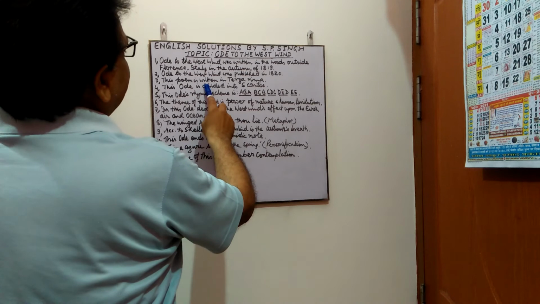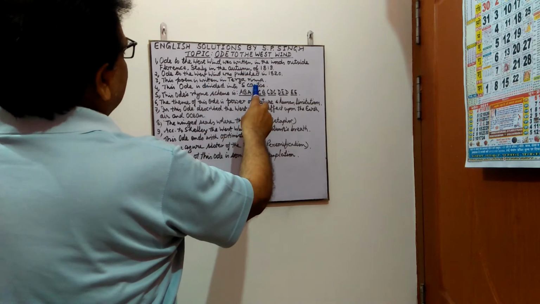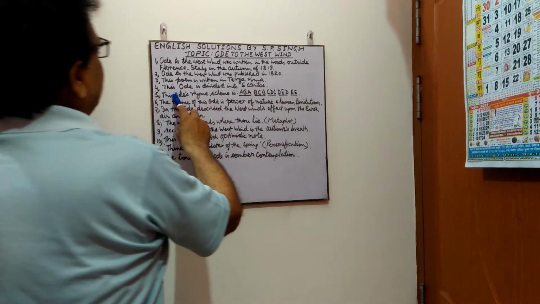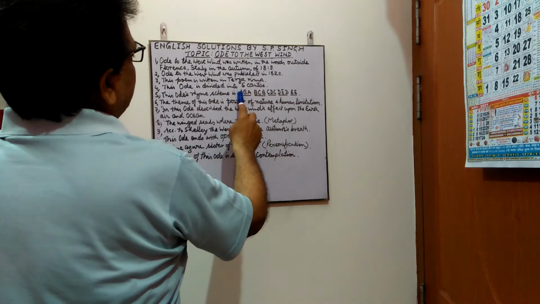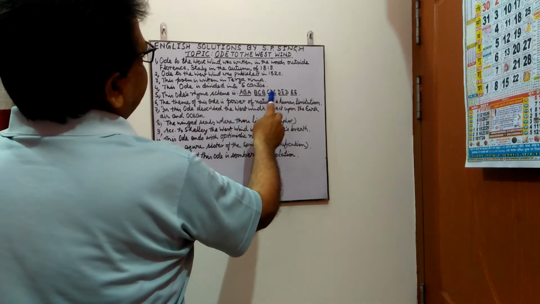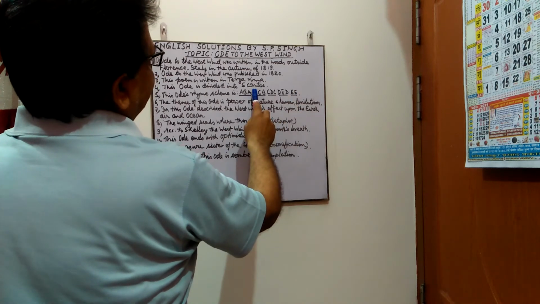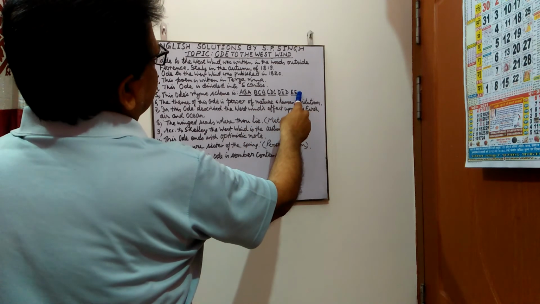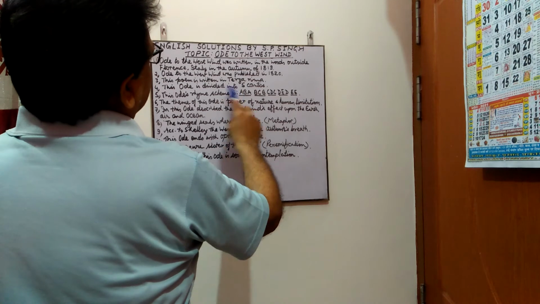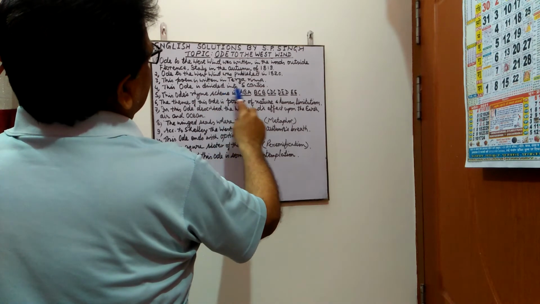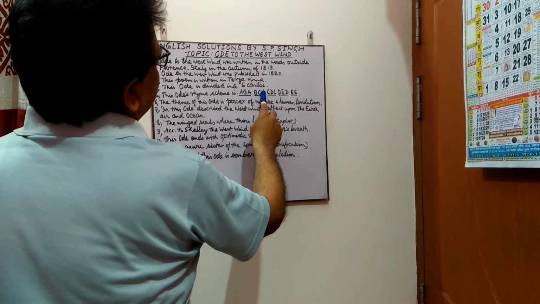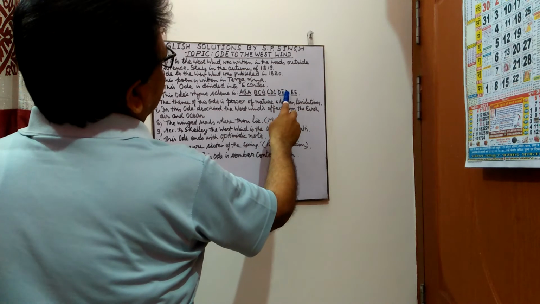The rhyme scheme of Ode to the West Wind is ABA, BCB, CDC, DED, EE. So there are 4 tercets and 1 couplet at the end. So again repeating the rhyme scheme of this ode, that is ABA, BCB, CDC, DED, EE.